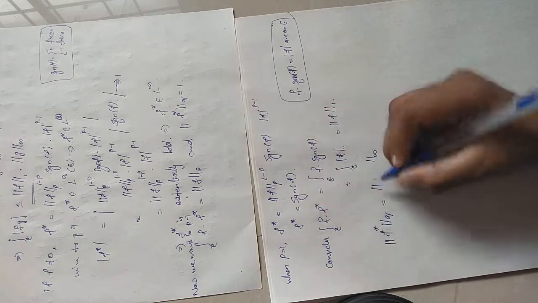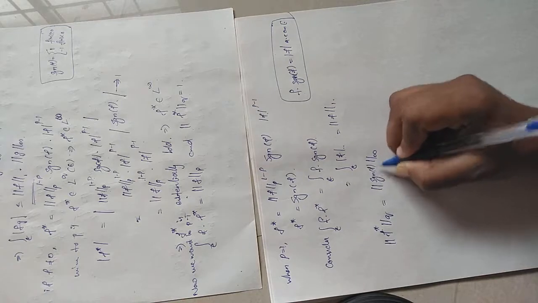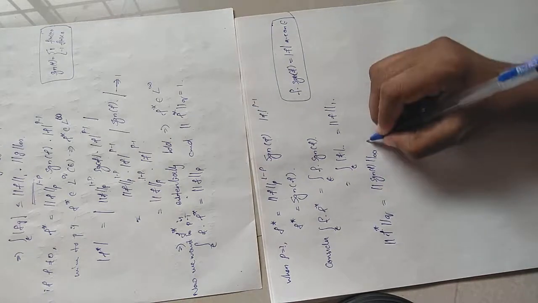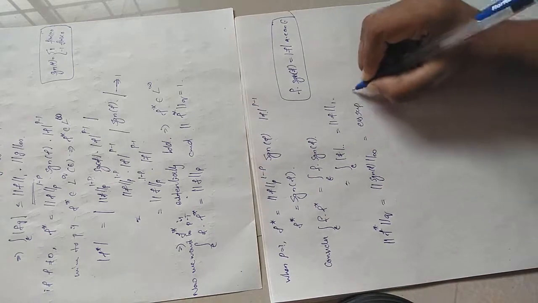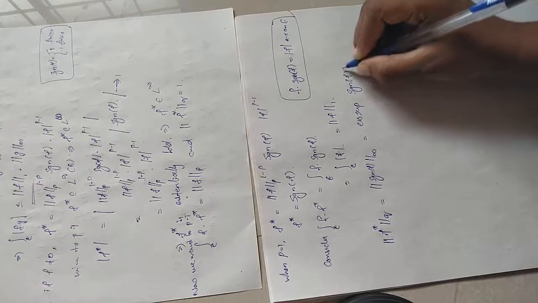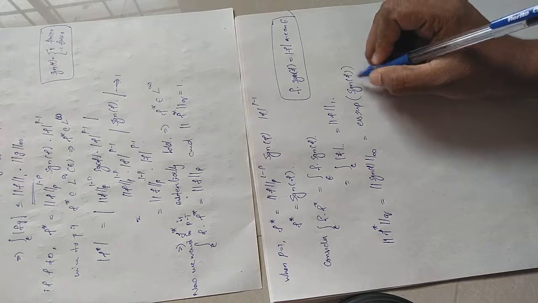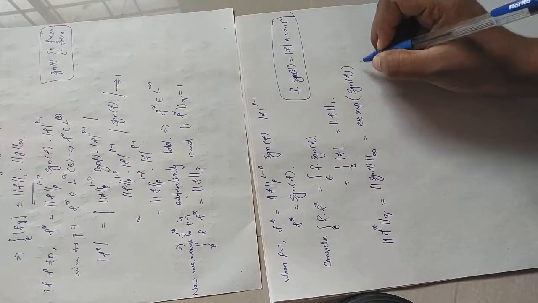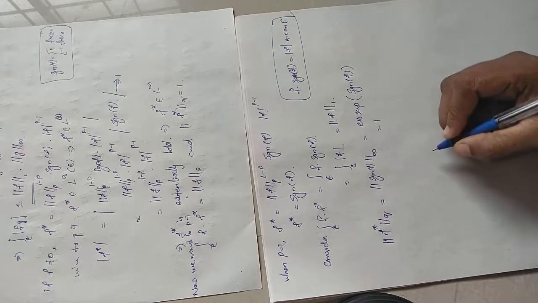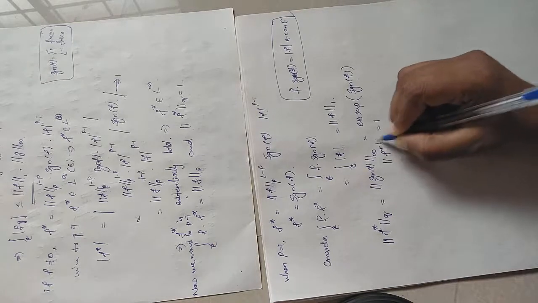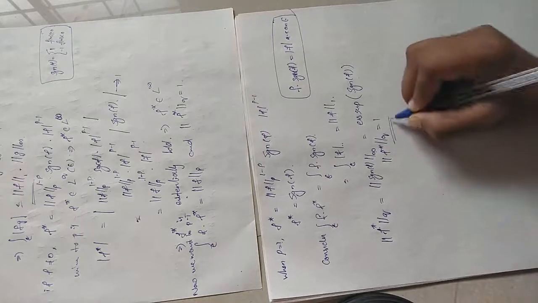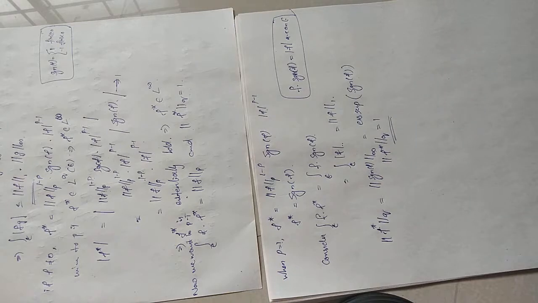Signum of f. So this is the essential supremum of signum of f. What is the essential supremum of the function signum of f? It has only values 1 and minus 1. Then its modulus will be less than or equal to 1. So the essential supremum will be equal to 1, right? So you proved the q norm of f star is equal to 1. So we proved that theorem for the case of p equal to 1. Okay.